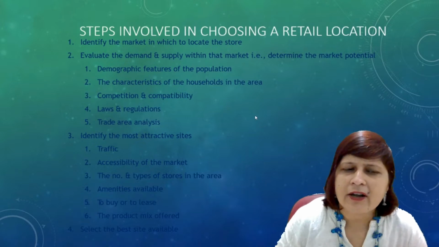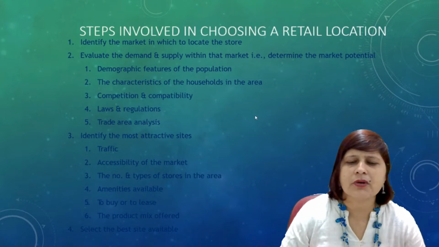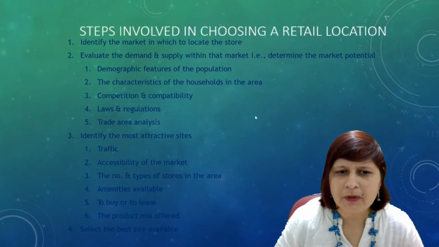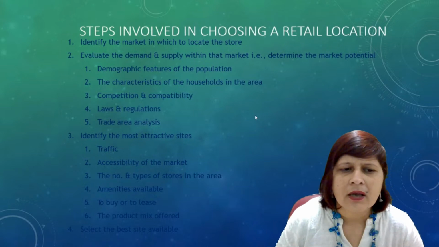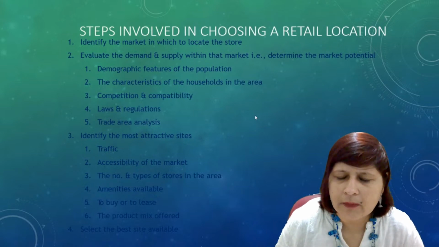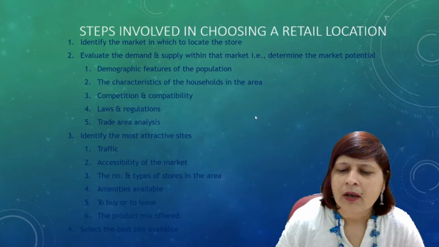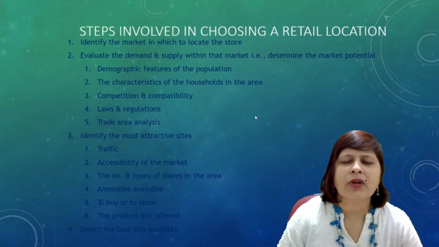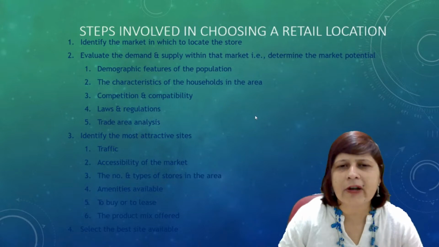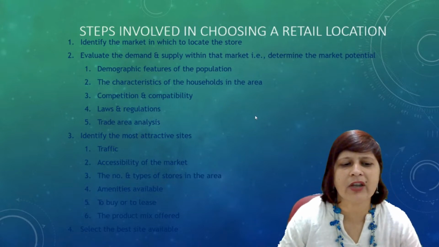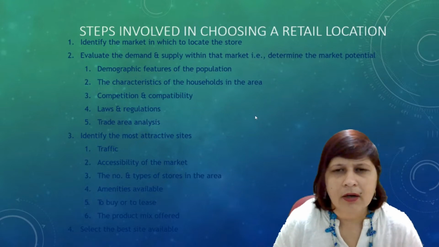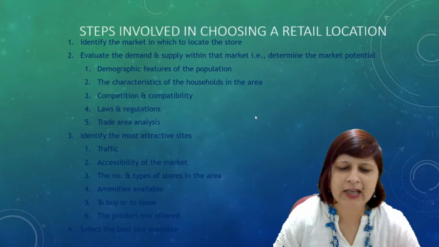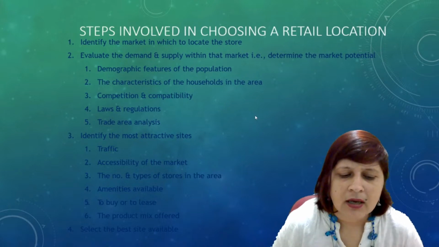First of all, identify the market where you want to open the store, then evaluate the demand and supply or market potential of that particular place. In this, try to understand the demographic features of the population and the households in that area, the competition in that market, and the laws and regulations of that market. Then do the trade area analysis, analyze the traffic position of that area, and understand the amenities available.